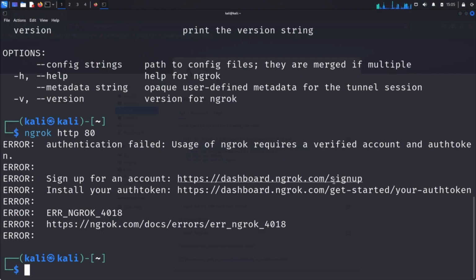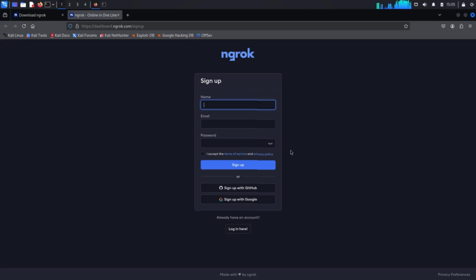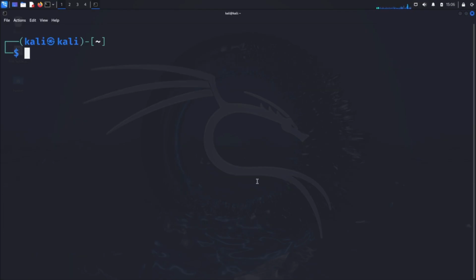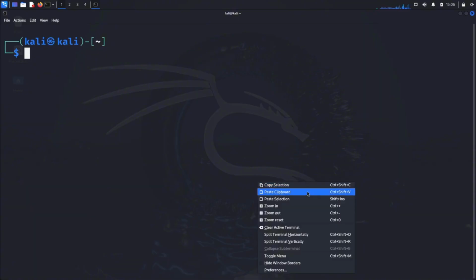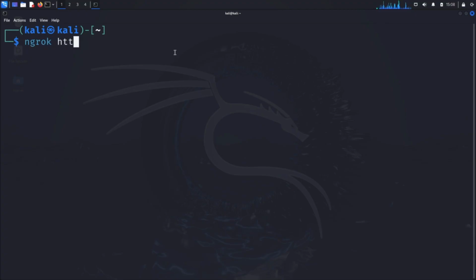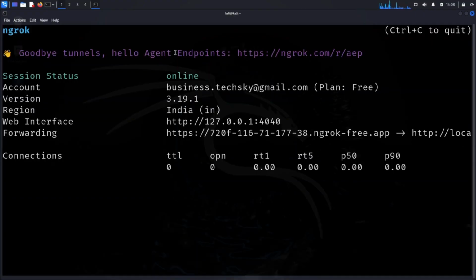Hold Ctrl and click the first link. This opens the Ngrok sign-up page in your browser. Complete the sign-up process on your own. Once you've created your account, go back to the terminal and click the second link to get your auth token. To configure Ngrok with your auth token, run ngrok config add-authtoken followed by your token. This links Ngrok to your account. Let's test our setup. Run ngrok http 80 again. See how it starts up without errors now. Perfect. But there's one more crucial step.